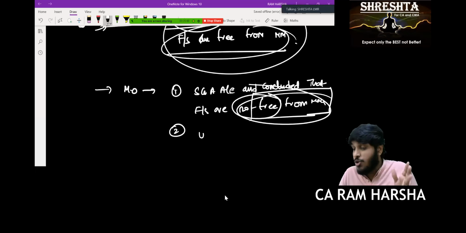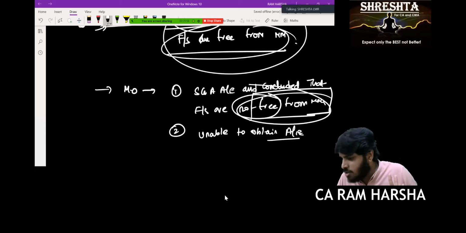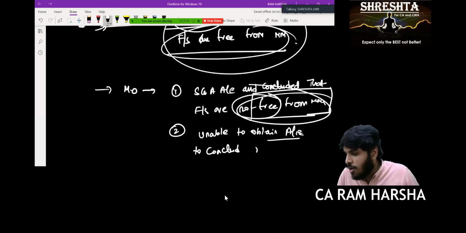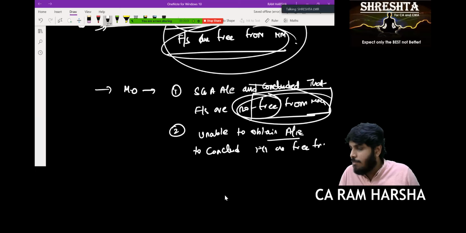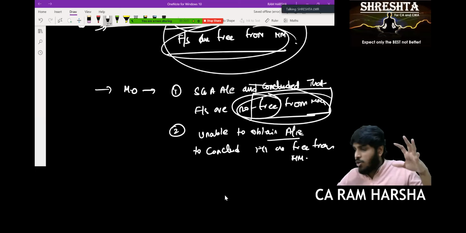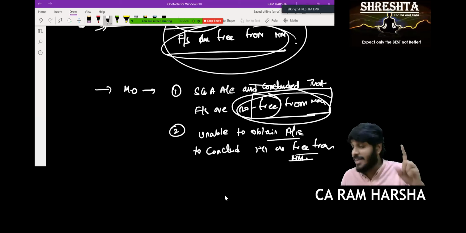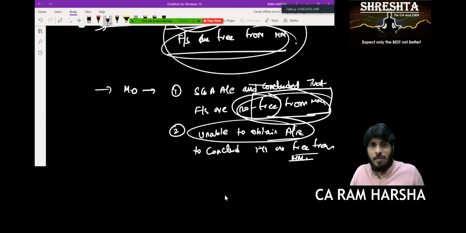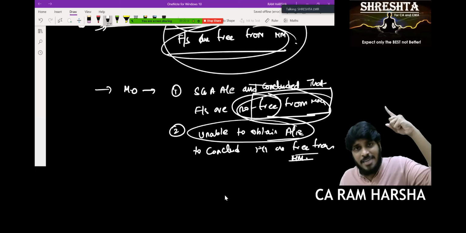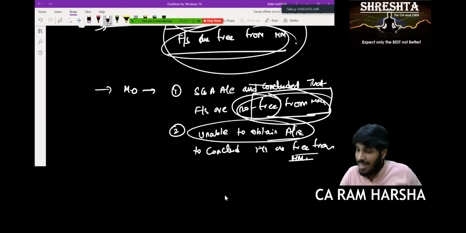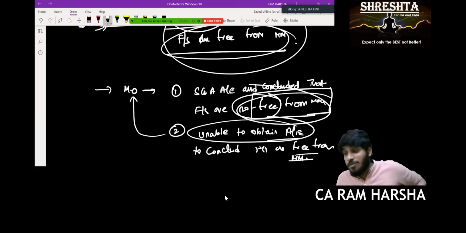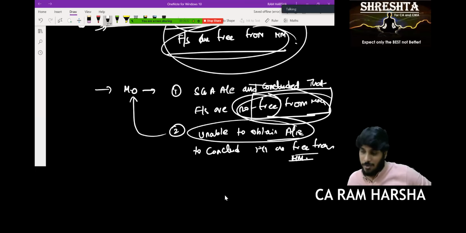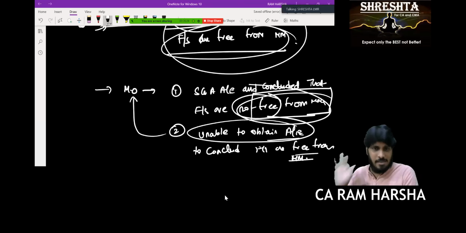And suppose you are unable to obtain audit evidence, unable to get evidence to conclude financial statements are free from material misstatements. Sandhya, do you think financial statements are free from material misstatement? Can you conclude it? No. Why? You are unable to obtain evidence. I am unable to obtain evidence to tell confidently that balance sheet and P&L are free from mistakes. Then also you give modified opinion. This is the meaning of unmodified and modified.